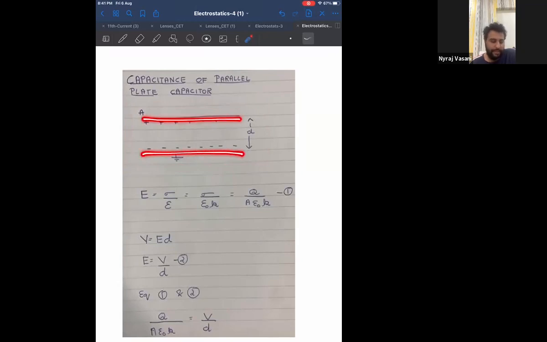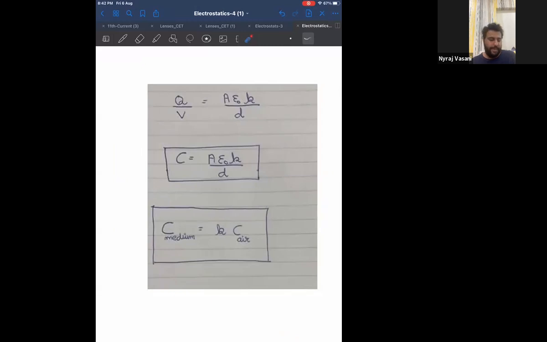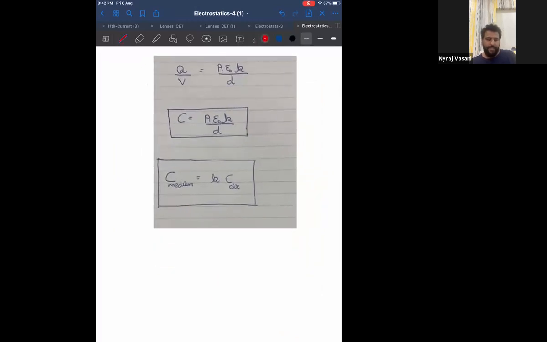This is one plate, this is the second plate, this is positive, this is negative, separated by a distance D. Now, the formula is AK epsilon naught by D, where start telling me what each term stands for.